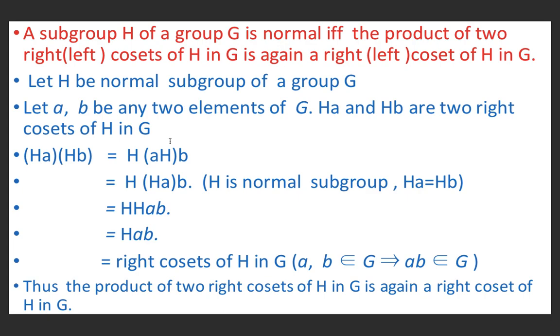So first of all, we assume that H is a normal subgroup of G, and we will show that the product of two right cosets is again a right coset.